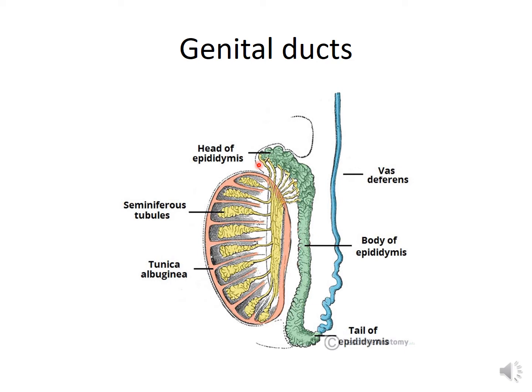The epididymis is a comma-shaped body measuring about 4 cm in length, which lies along the posterior border of each testis. You can see this comma-shaped body lying on the posterior border of the testis. It consists mostly of a tightly coiled tubule called the duct of epididymis.